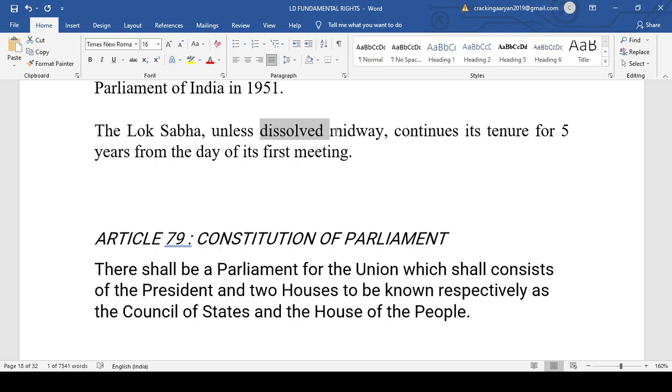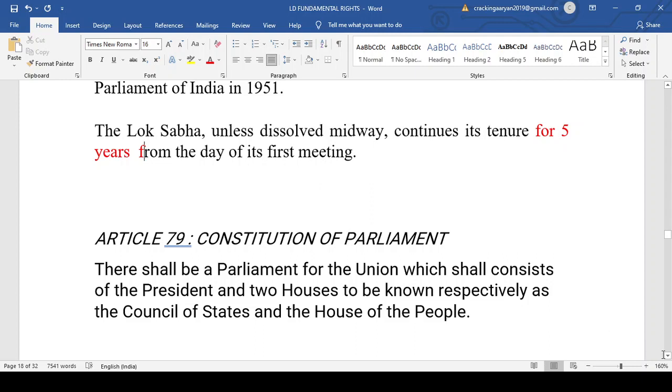If the prime minister sees that he is not in a majority, or he feels that a re-election should be done, in that case the prime minister and his council of ministers will suggest that the president dissolve the Lok Sabha. In that case, the president will dissolve it. However, the general tenure of the Lok Sabha is 5 years, that we know. For the Rajya Sabha, it is 6 years, and this is your 5 years. Now, before every general election, the Lok Sabha is dissolved, and after the general election is done, then a new meeting of the Lok Sabha is held.